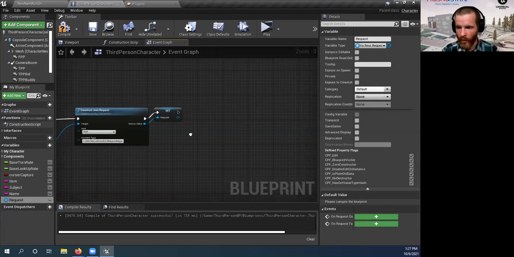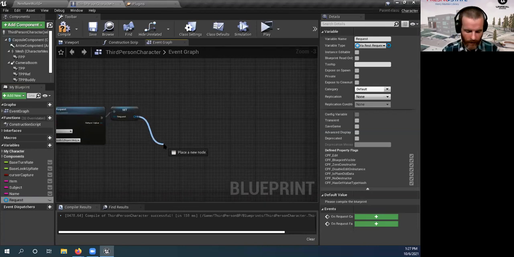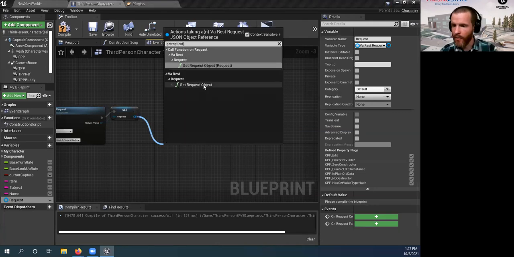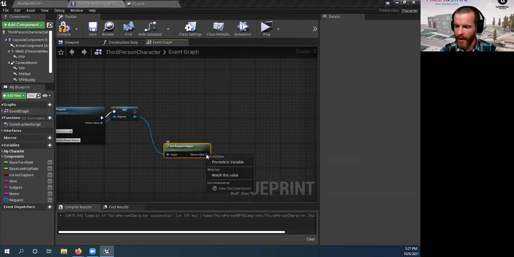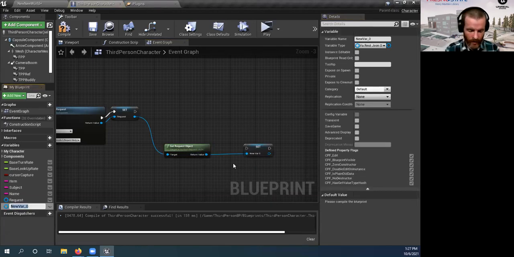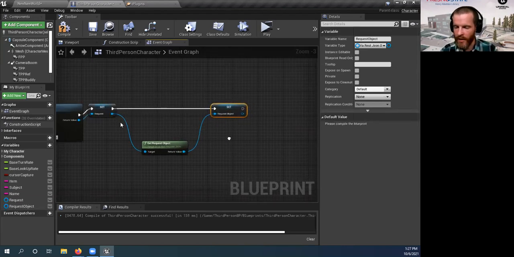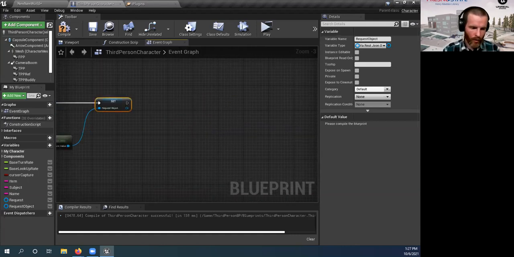Basically just save this for later. We're going to use that later. Off of here, we're going to get request object. And because we need to promote that to a variable, we're going to very creatively name that request object. We're going to hook up these here. These are the execute strings there. Okay, so we're saving those two things for later.